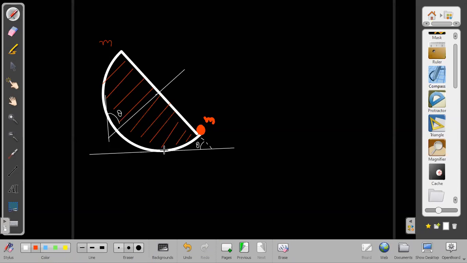I recommend whenever such questions are asked, the idea is the same only. The effective center of mass of these two should lie vertically above the point where the normal is acting. Normal will be acting in which place? Normal will be acting here, just below it. So it should be lying vertically above it. But I recommend always drawing these two lines at least: the line of normal and the line of symmetry.